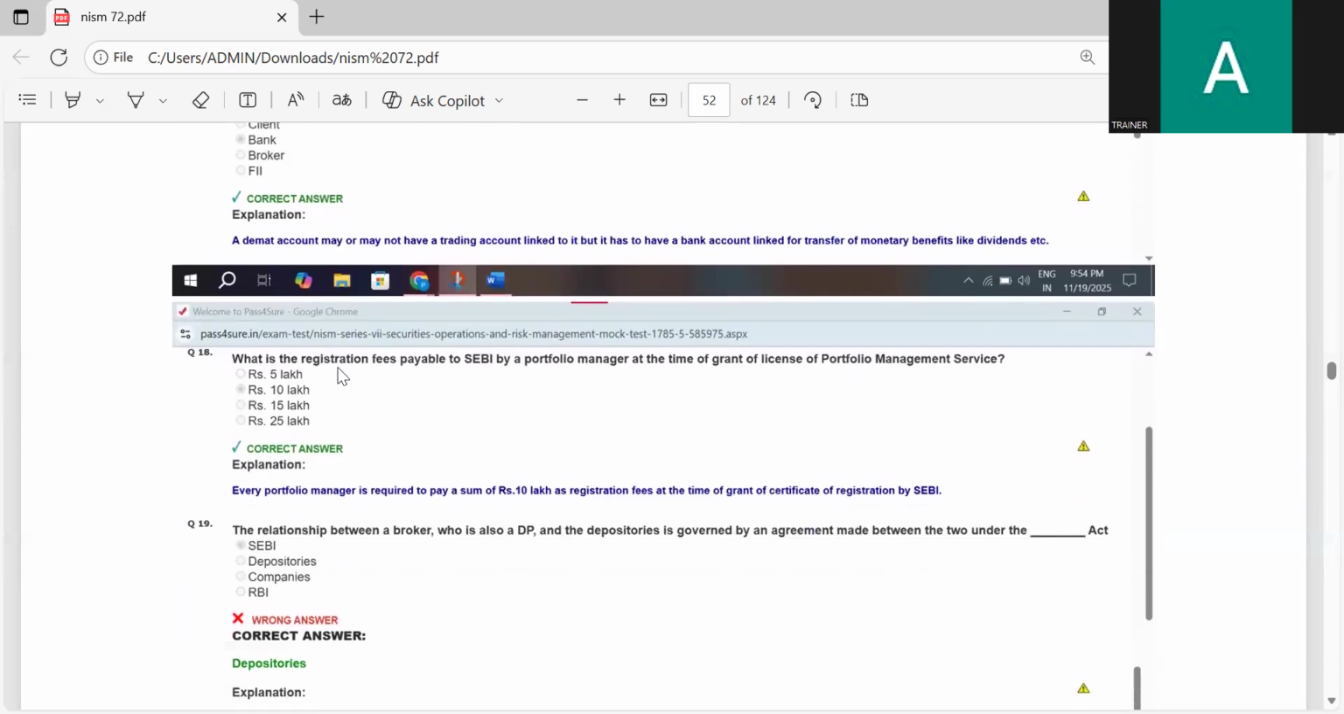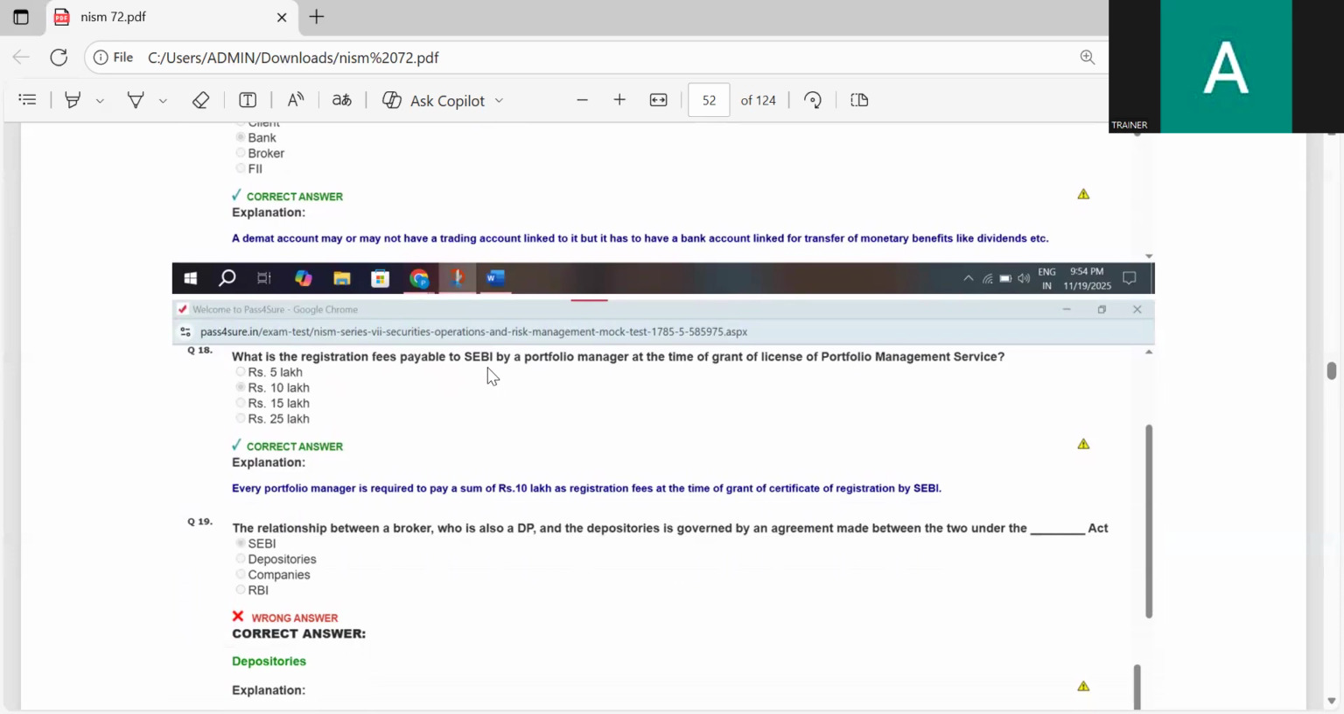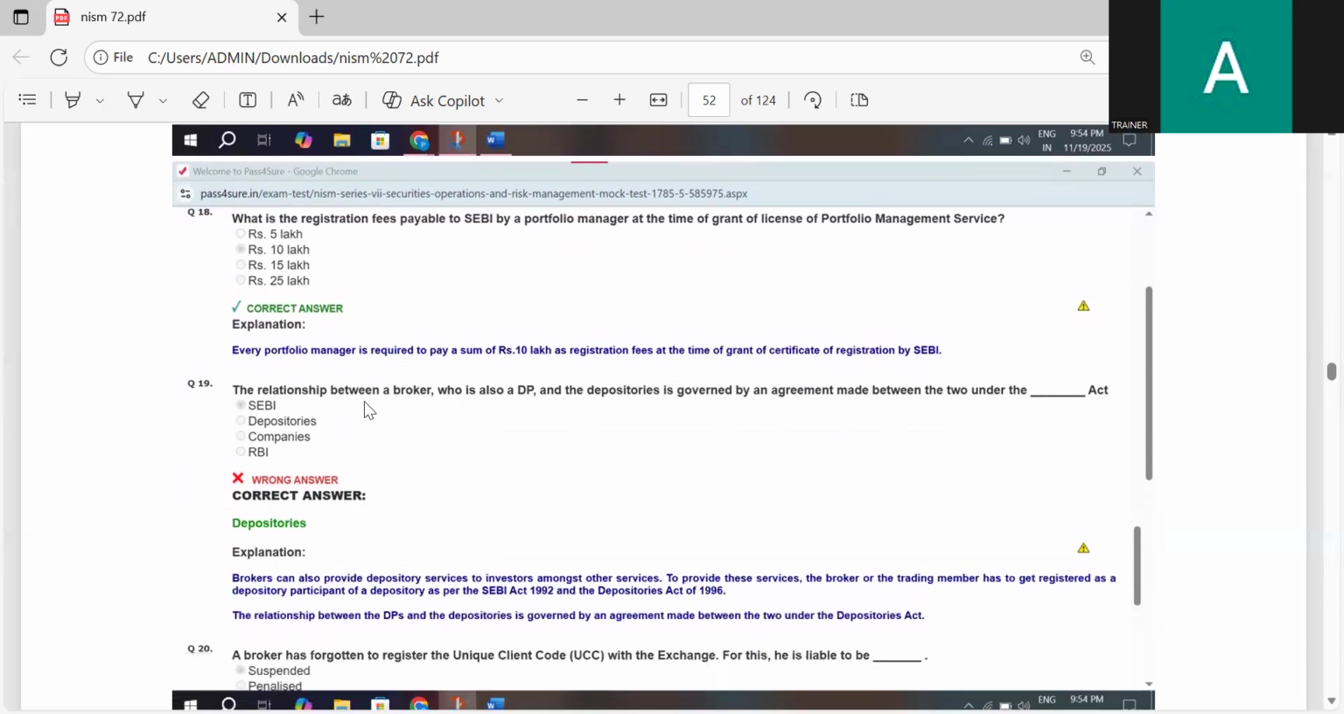What is the registration fee payable to SEBI by a portfolio manager at the time of grant of license of portfolio management services? Rupees 5 lakh, rupees 10 lakh, rupees 15 lakh, rupees 25 lakh. The correct answer is rupees 10 lakh. The registration fee payable to SEBI by a portfolio manager at the time of grant of license of portfolio management services is rupees 10 lakh.